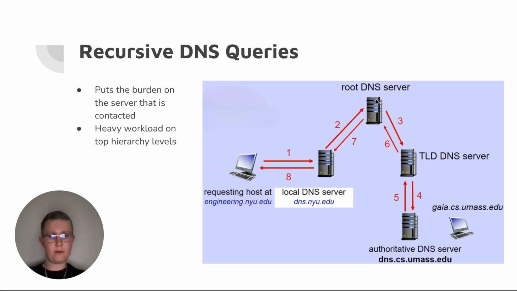But what makes recursive queries less scalable and less reliable is that each server is contacting the next and hasn't completed a process yet, so it puts a very heavy workload on these top hierarchy levels, contacting one after the next after the next. With an iterative query, a server either tells me it's able to resolve it or it's not, and it's done. Recursive queries keep working on every server until it's complete, which puts a very high workload on these levels and makes it less efficient. So iterative is more efficient, but both work, obviously.